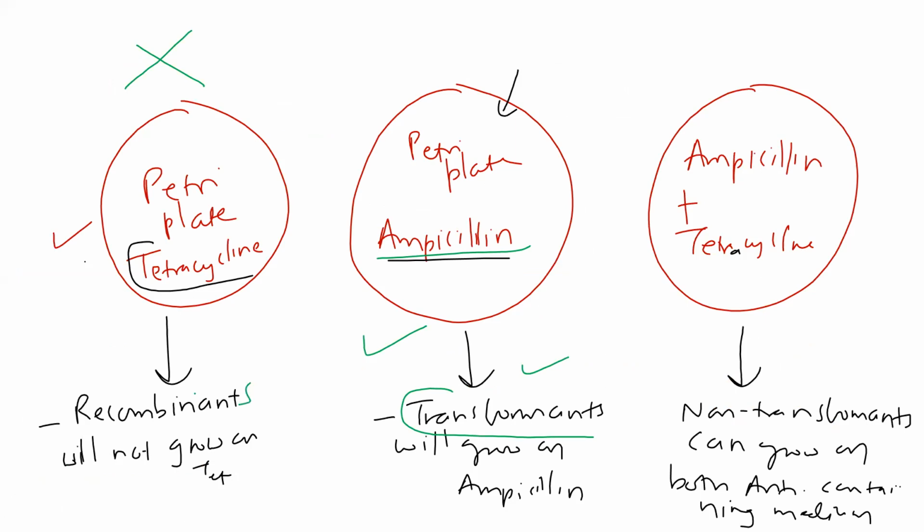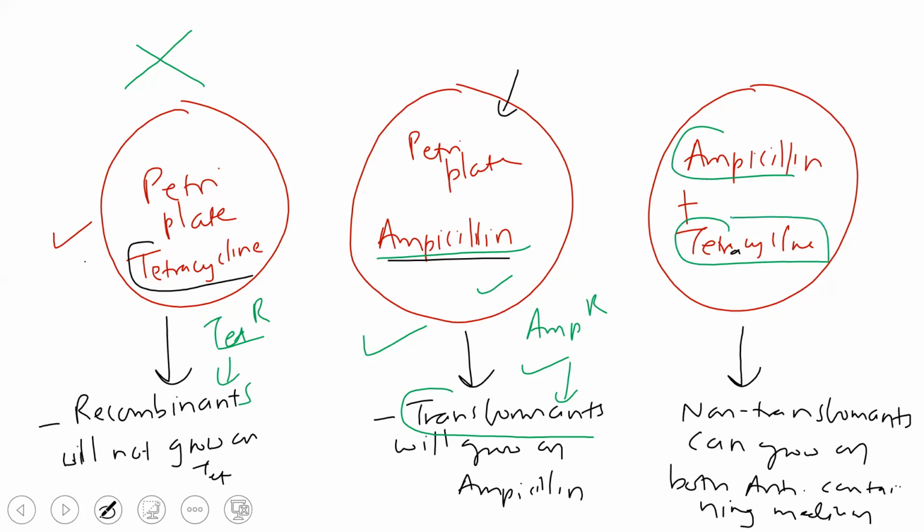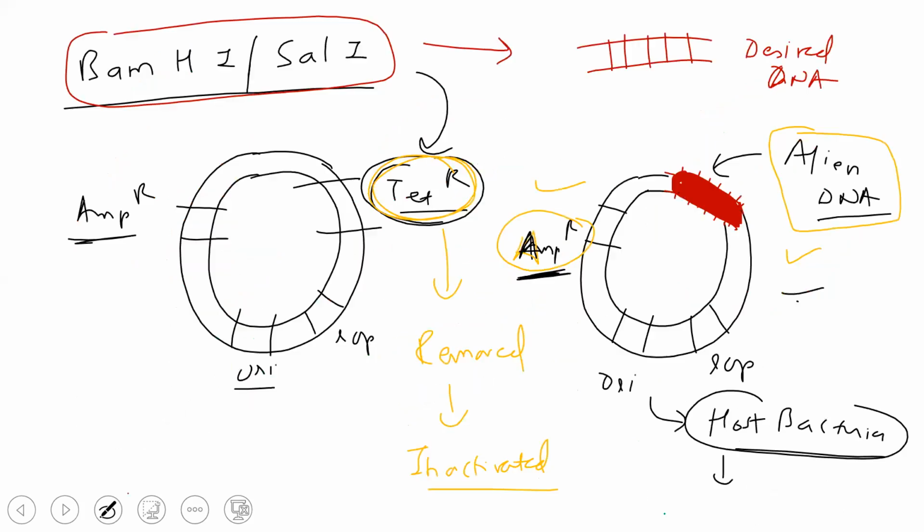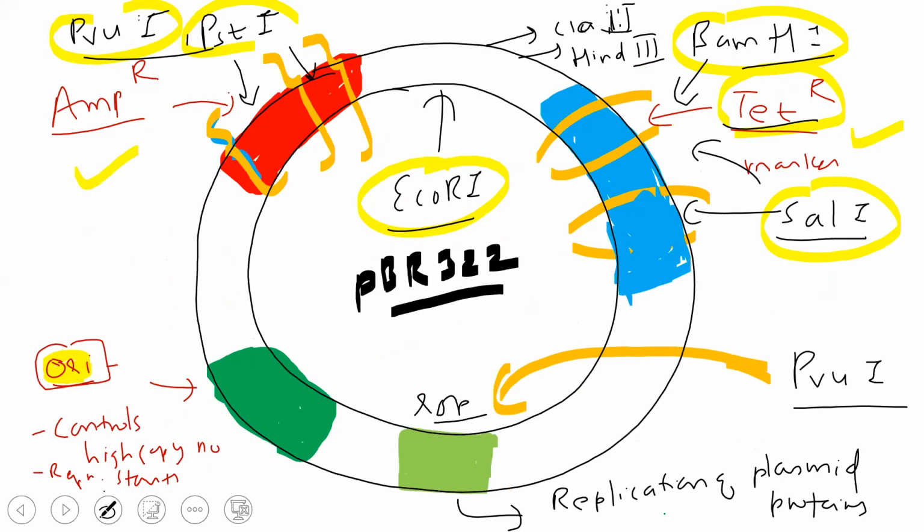So the AmpR gene helps in selection of transformants, while the tetracycline resistance gene helps in selection of recombinants. If you combine both media and you get growth, that means our desired gene has not been transferred, nothing had happened. Because it has both genes intact, no desired DNA has been transferred.